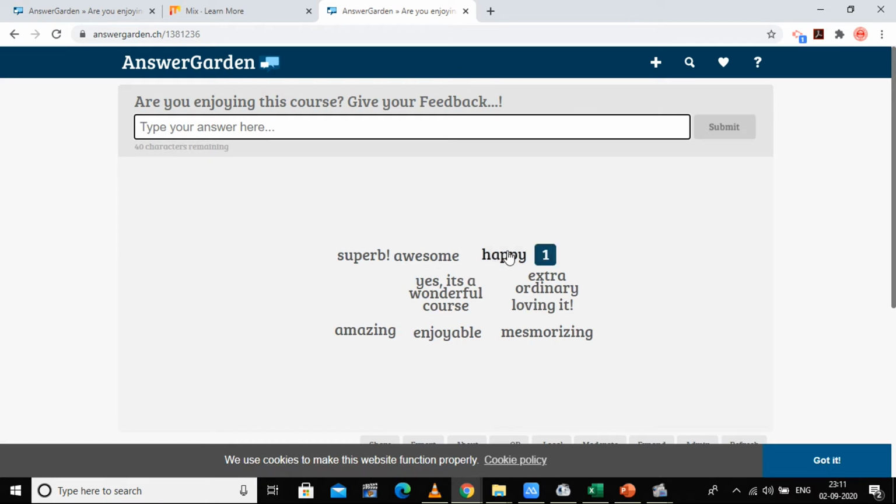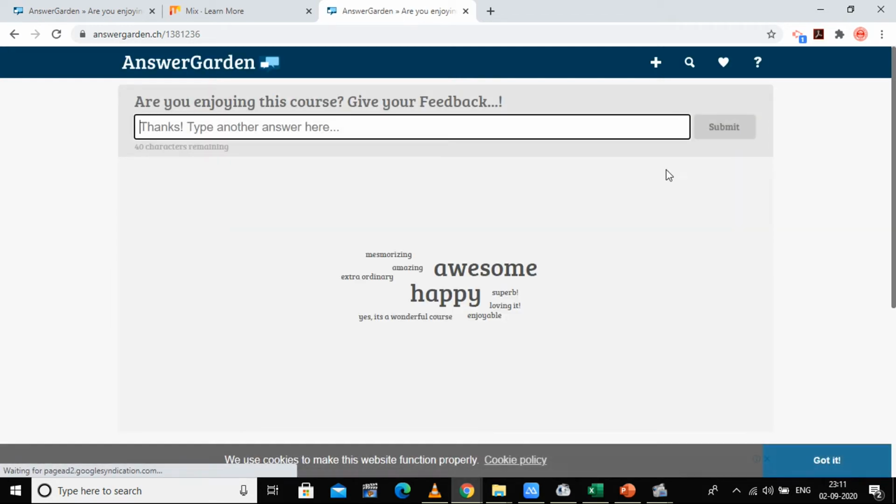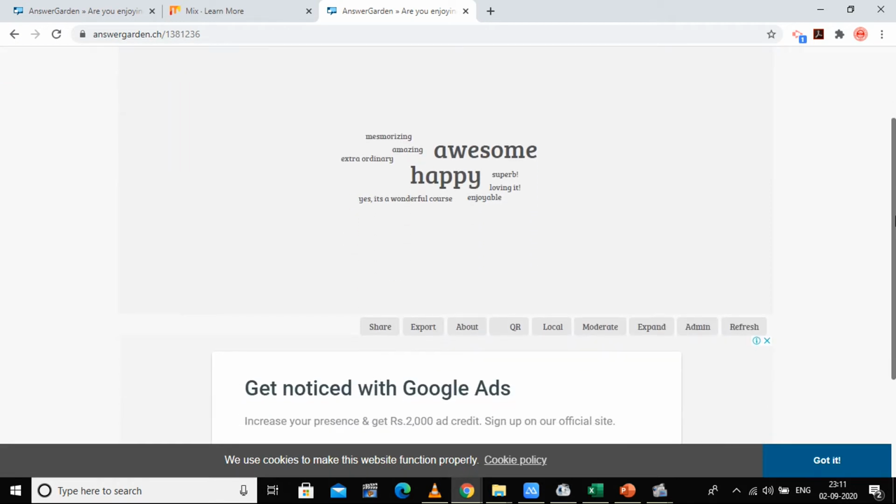So this is one response, this is one response, and let us suppose if I enter again happy. Now if I go here, it means I have got this response twice. Fine. If I write awesome and I'll submit it, I'll get these two responses twice and these are one time. So in this way, the responses which I'm getting more than one number are highlighted, otherwise others are taken in the small text. So in this way you can share.